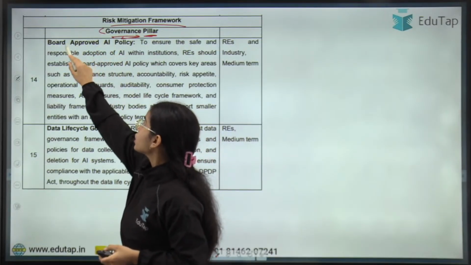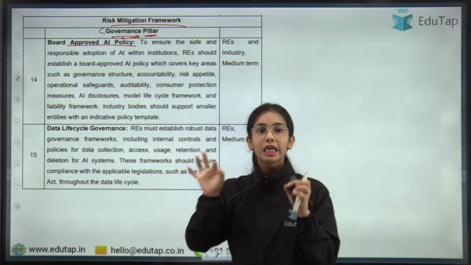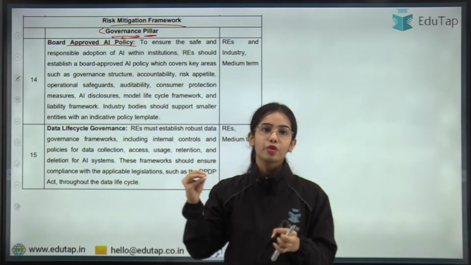So the governance pillar: board approved AI policies. All the regulated entities, the banks, NBFCs, fintech companies, should have a proper board approved AI policy.